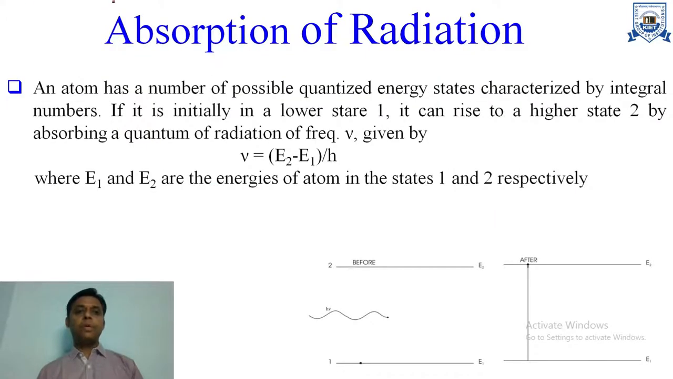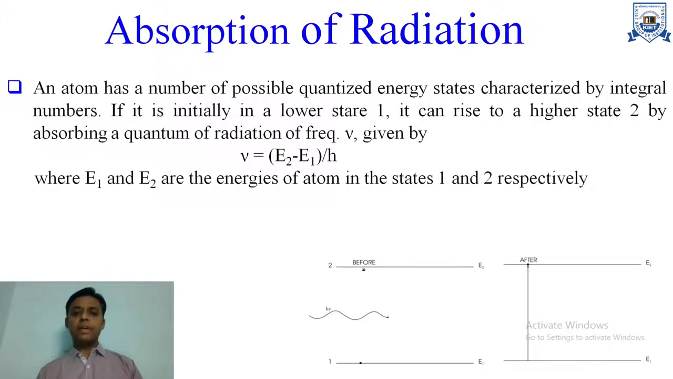Now, absorption of radiation. To understand this concept, let us consider two energy states of an atom with energies E1 and E2. E1 is known as the ground energy state and E2 is known as the higher energy state. In this system, when the atom is in the ground state and is exposed to a photon of energy h nu, the atom absorbs this photon and goes from the normal state to the higher state. This phenomenon is known as absorption of radiation.